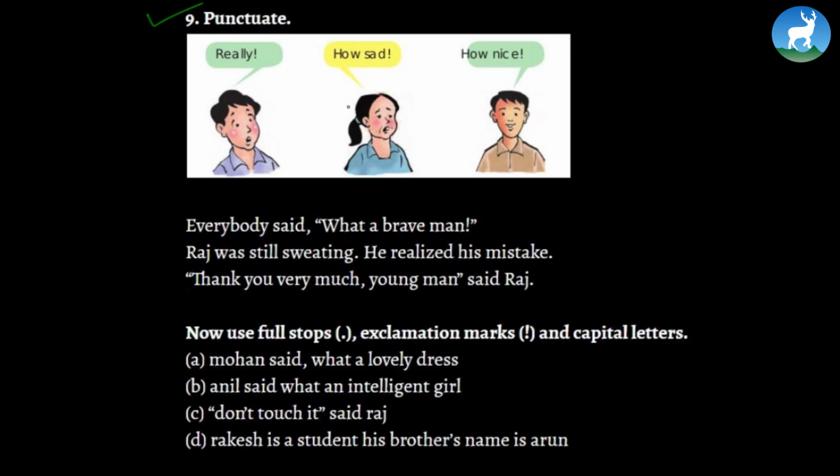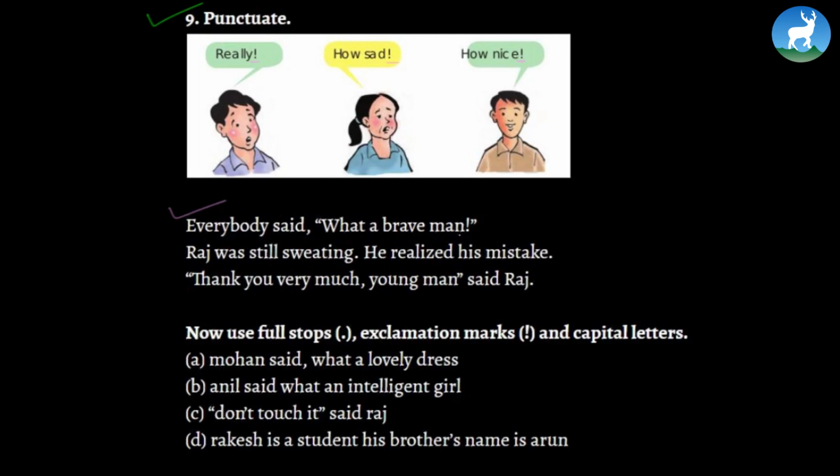So if you look at this picture, you can see a man who's saying "really," and there's a punctuation mark. "How sad." Okay. The girl's face is kind of sad and she says, "how sad." And there's a punctuation mark. "How nice." Again, we see another punctuation mark. So these are the sample sentences.